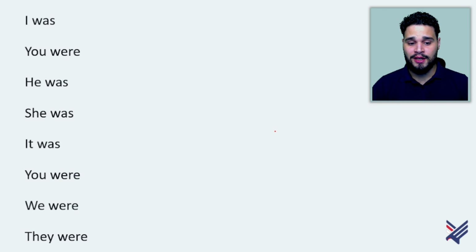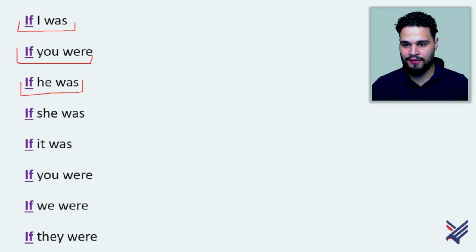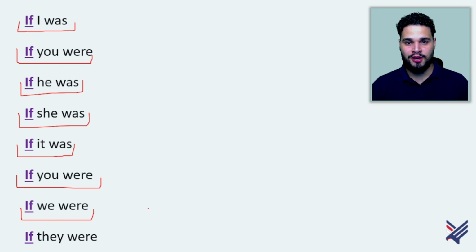All right. But now look at what happens if we add if. If I say, if I was, if you were, if he was, if she was, if it was, if you were, if we were, and if they were, we can understand that the situation that we are talking about, they are real situations.